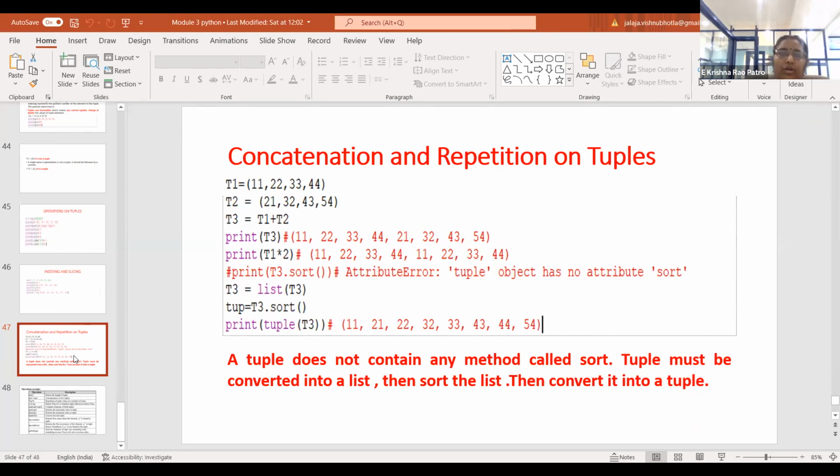So whenever you want to sort the contents of the tuple, first of all, you have to change the data type of the tuple to a list. After that, you can apply the sort method on the list. After that, again, you should typecast it back to the tuple data type. Am I clear? Yes, ma'am. Okay, can we move on to sets now? Yes, ma'am.